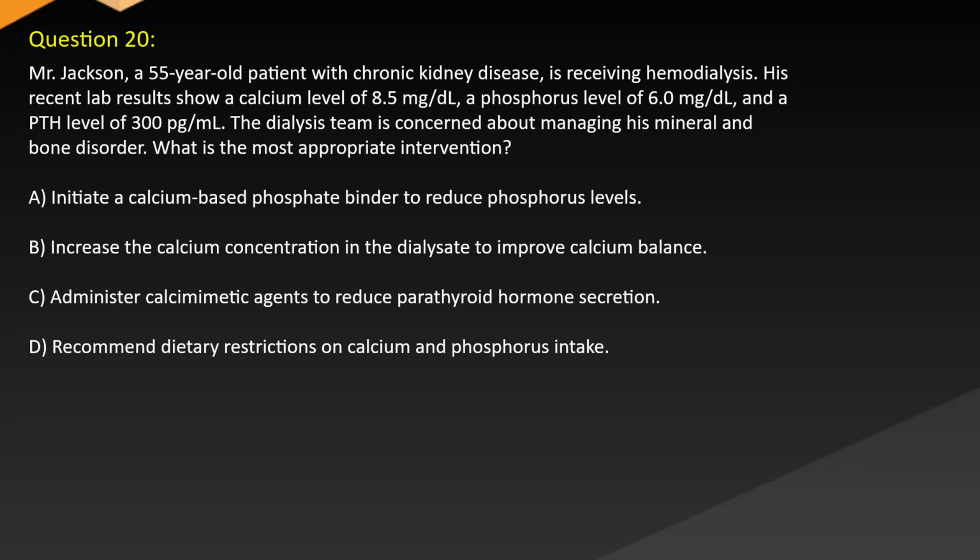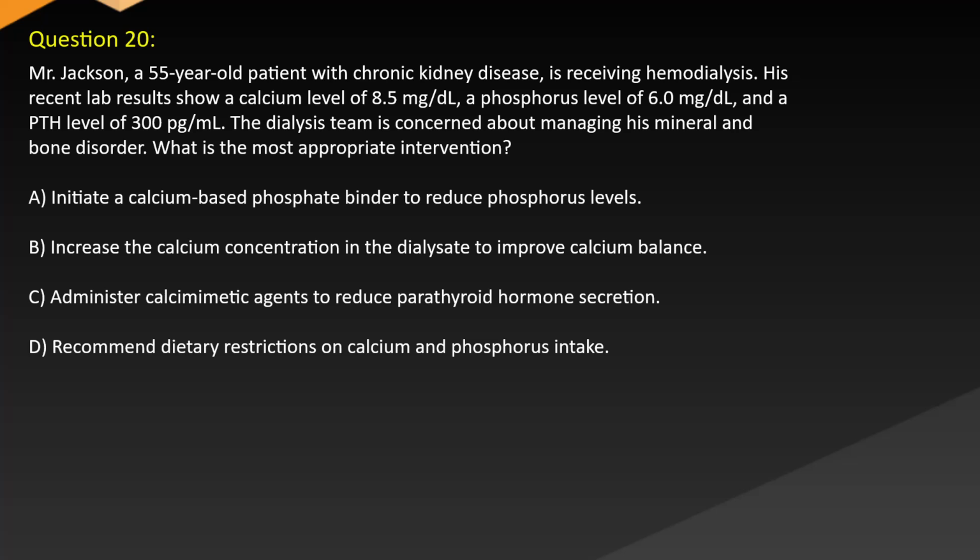Question 20. Mr. Jackson, a 55-year-old patient with chronic kidney disease, is receiving hemodialysis. His recent lab results show a calcium level of 8.5 mg/dL, a phosphorus level of 6.0 mg/dL, and a PTH level of 300 pg/mL. The dialysis team is concerned about managing his mineral and bone disorder. What is the most appropriate intervention?